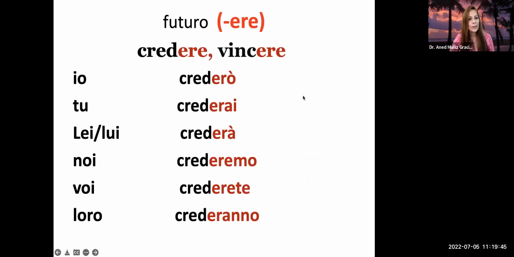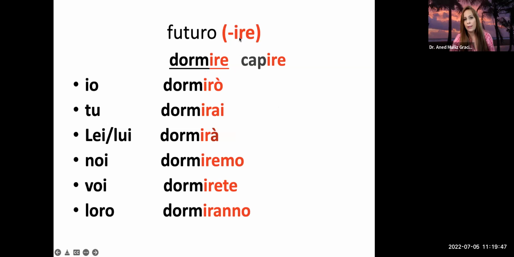So if we see then the ire verbs, dormirò, dormirai, dormirà, dormiremo, dormirete, dormiranno. Very similar to the ere verbs because the ir doesn't change, right? It's like you take it out and you put it back in, and then you put o, i, à, emo, ete, and anno, which, yes, you guessed correctly, is the same as the shortened endings in are, ere, and ire.